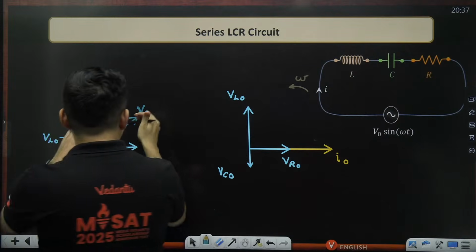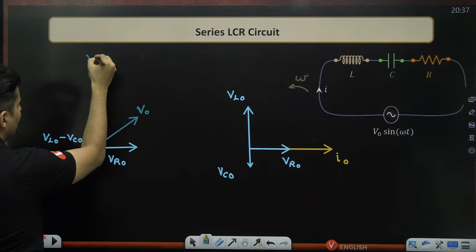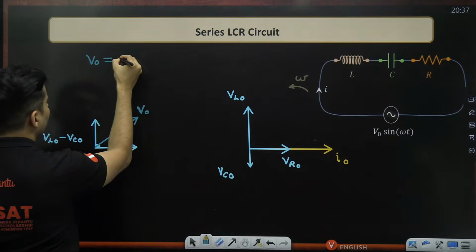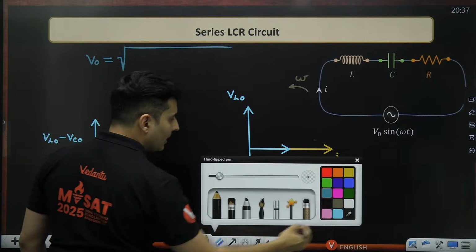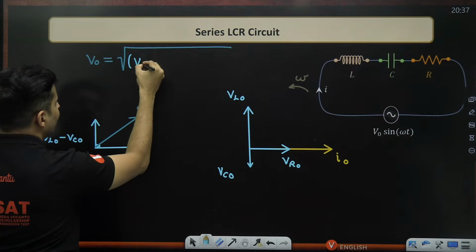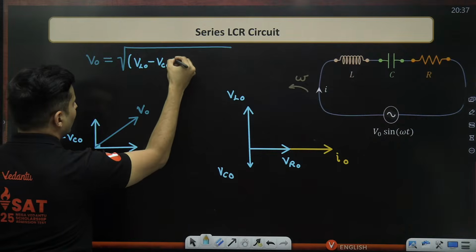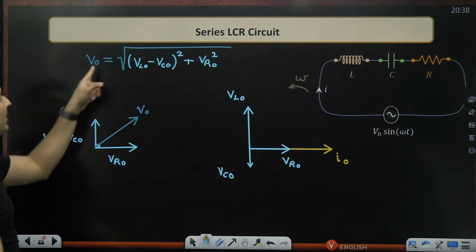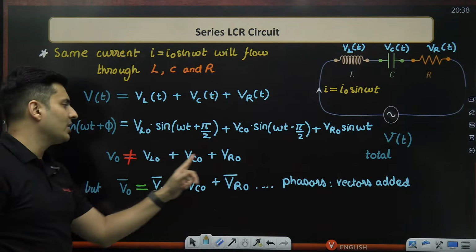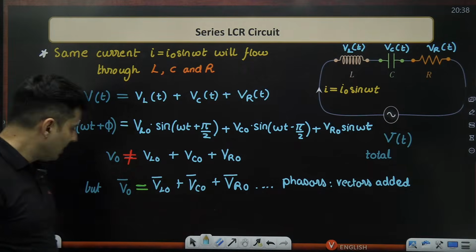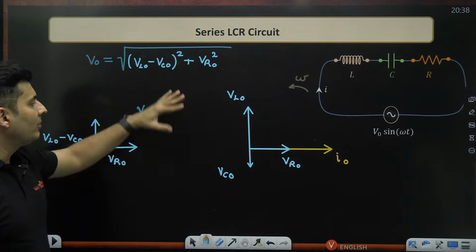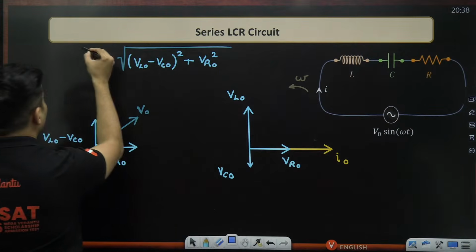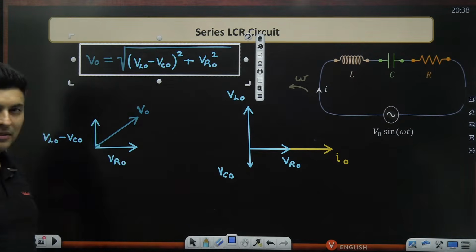Isn't it perfect? So now what will be the value of V naught? The value of V naught by Pythagoras theorem will be this side square plus this side square, the whole thing under the root. So I'm just going to put a big root over here, and I will say it is nothing but (VL naught minus VC naught) the whole square plus VR naught square. So this is the correct expression, not this. So I cannot just add them. It's meaningless. I can't just add their amplitudes. But if I take the proper directions and I use geometry, then geometrically, this is what I'm going to get. So this is the right formula, guys, for voltages.